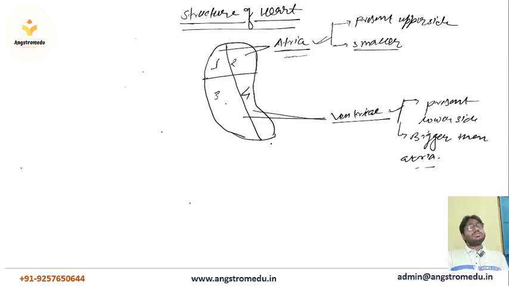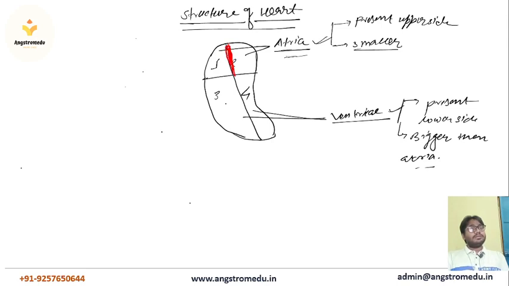Now there is a septum. I am going to change the color. So the septum is present here, one septum in between the atria. Okay, this one is the first septum.